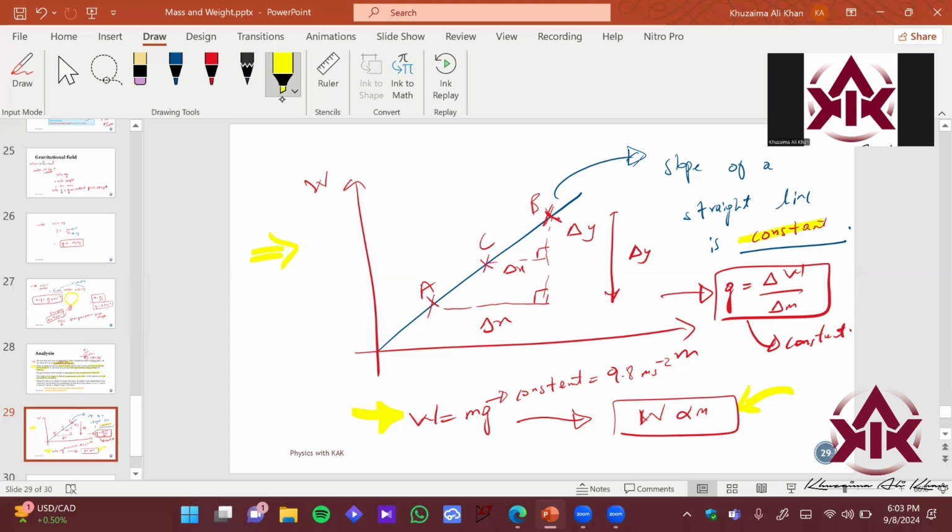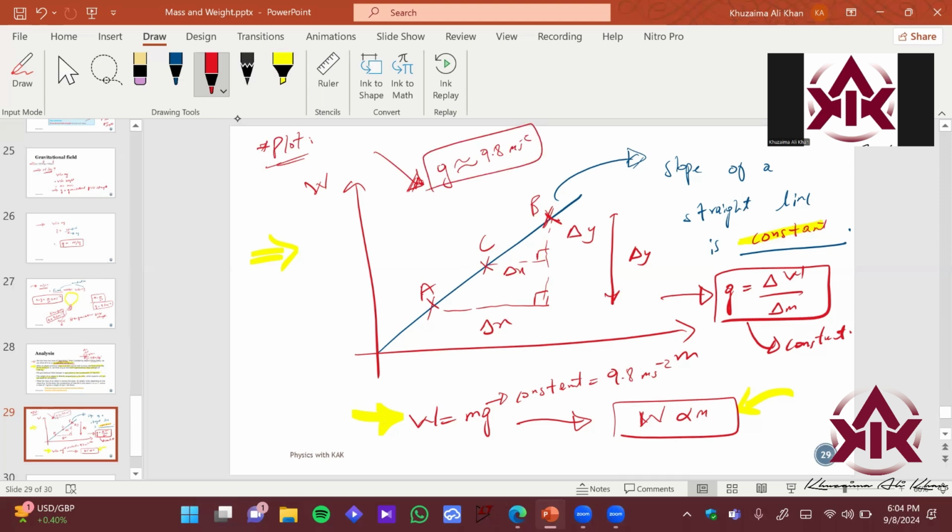Because it is a straight line, gravity is constant, and we can support this by using an experiment. You can change mass and use different masses. Let's say you have blocks, a 1 kg block and a 2 kg block, and you weigh them using a newton meter. Then you can plot this graph and it will come out to be exactly this particular trend. So you can say that the value we get for gravity on Earth would be pretty close to 9.8 meter per second square.